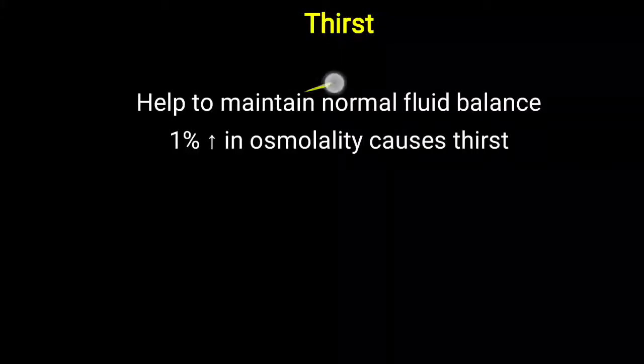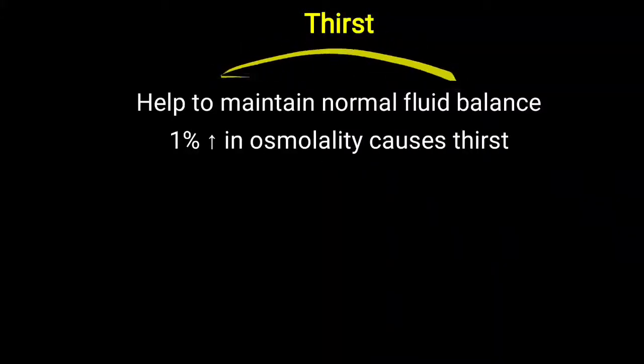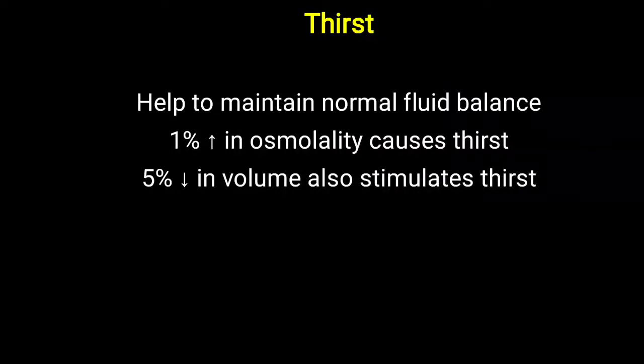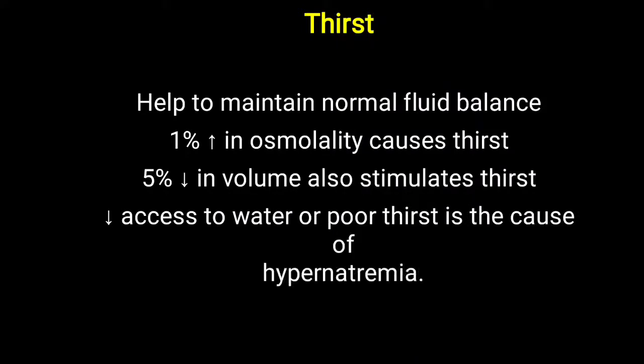Normally the thirst center is the main center overall regulating our water. When there is a 1% increase in osmolarity, it causes the thirst center to activate. Further, if blood volume is decreased by about 5%, that will also stimulate the thirst center. Now suppose there is poor thirst center activity, and that will lead to no intake of water and the overall solute concentration is increased. The main cation, sodium, increases and that can lead to hypernatremia. So that is related to water balance, and you have to take care of that. If you are not taking water in proper amount, that simply leads to hypernatremia.